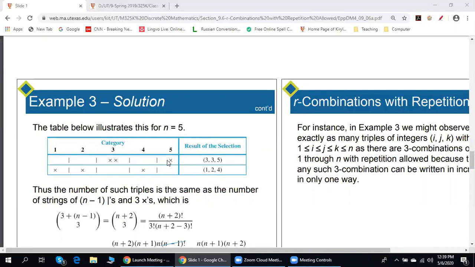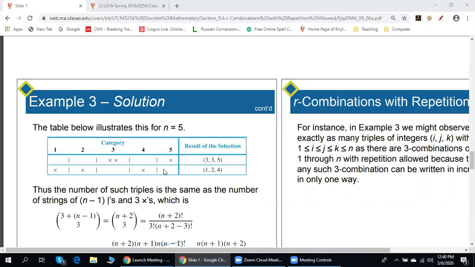Yes. Now, the total number of elements is 4 plus 3. Here we have bar, bar, cross, cross, bar, bar, cross. The total number of elements is 1, 2, 3, 4, 5, 6, 7. Here we have 7 elements in this string of bars and crosses, and here we have 7 elements in this string of bars and crosses.